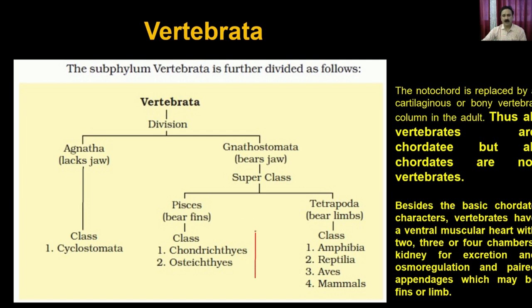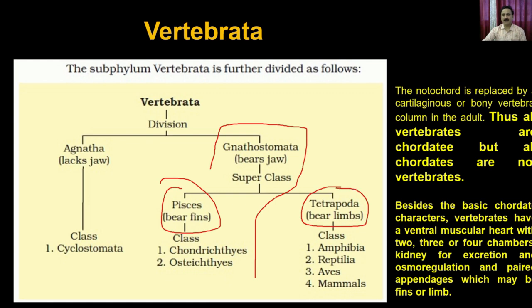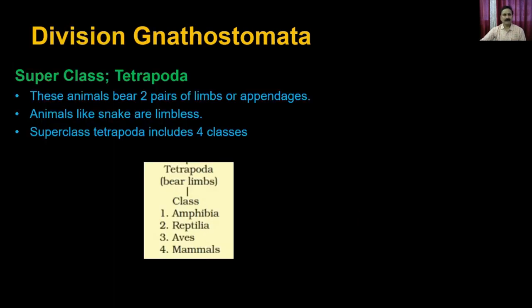So up to this we discussed Gnathostomata and the superclass Pisces. Now in today's lecture we are going to start discussing Tetrapoda. As the name suggests, Tetrapoda means animals which bear limbs. The superclass Tetrapoda are animals which bear two pairs of limbs or appendages, which means they contain four appendages.